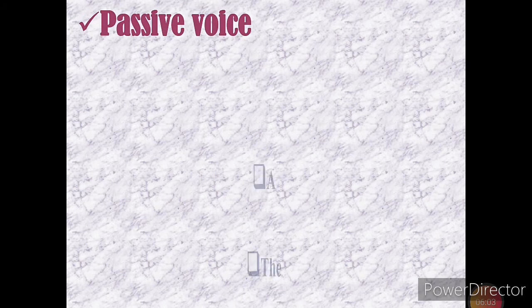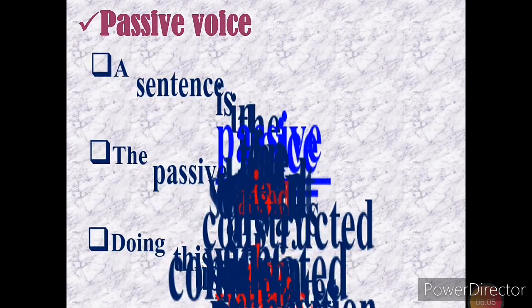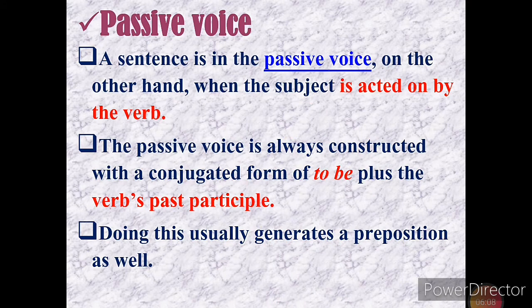Now we can see passive voice. A sentence is in the passive voice, on the other hand, when the subject is acted on by the verb.